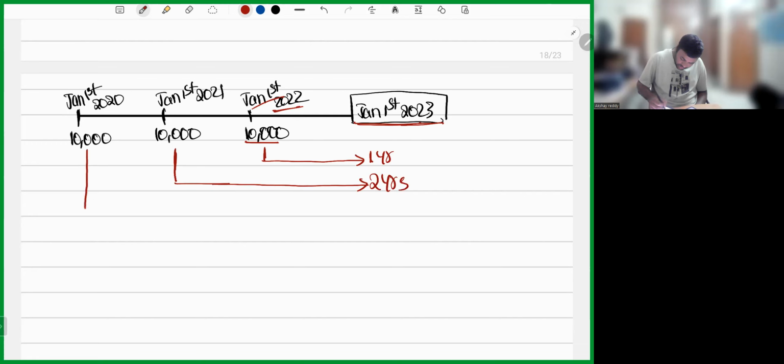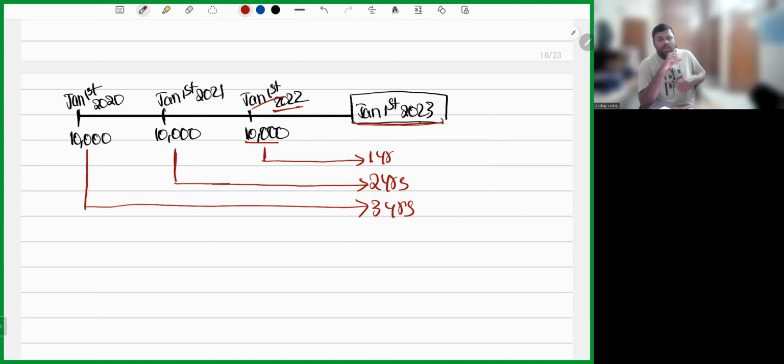What's the difference between Jan 1st, 2020 and Jan 1st, 2023? 3 years. So what's happening? In annuity due, if you are making deposit for 3 periods, you are getting interest for all the 3 periods. Right? So what happens in ordinary annuity?